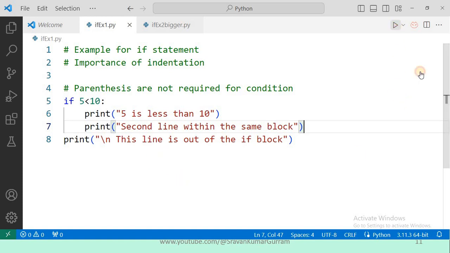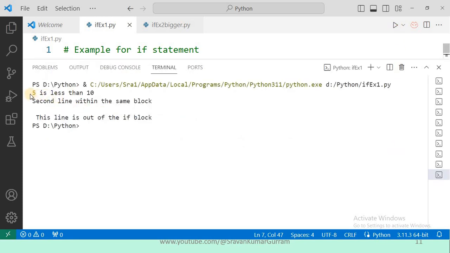First, let us try to execute this program. See, the output is 5 is less than 10. Second line within the same block. And after the if block statements, the eighth statement output is this line is out of the if block, right?